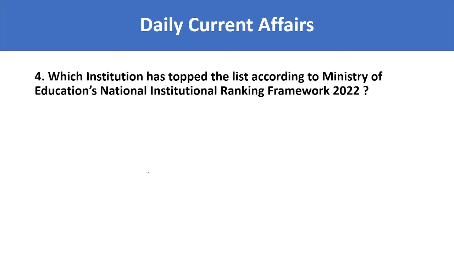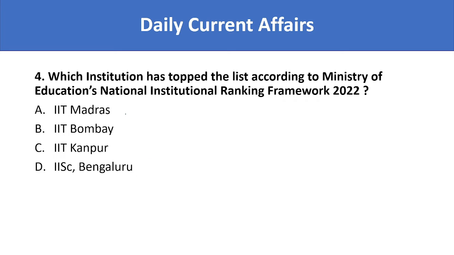Which institution has topped the list according to Ministry of Education's National Institutional Ranking Framework 2022? The options are IIT Madras, IIT Bombay, IIT Kanpur and IISc Bangalore. Out of these, which institution has topped the National Institutional Ranking Framework 2022 list? It is IIT Madras. So on what parameters do they rank? We'll see. The right answer here is IIT Madras.